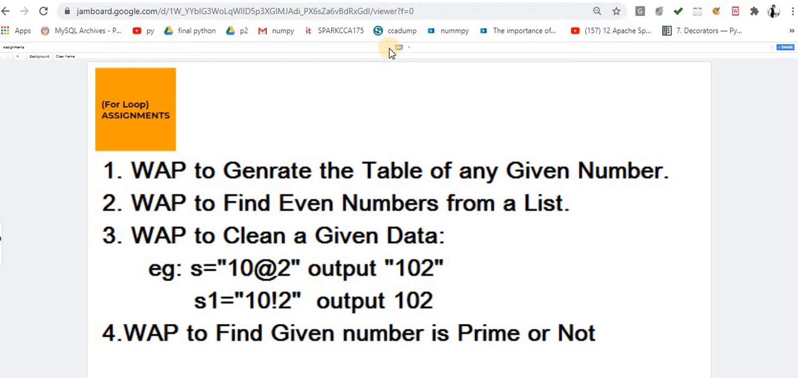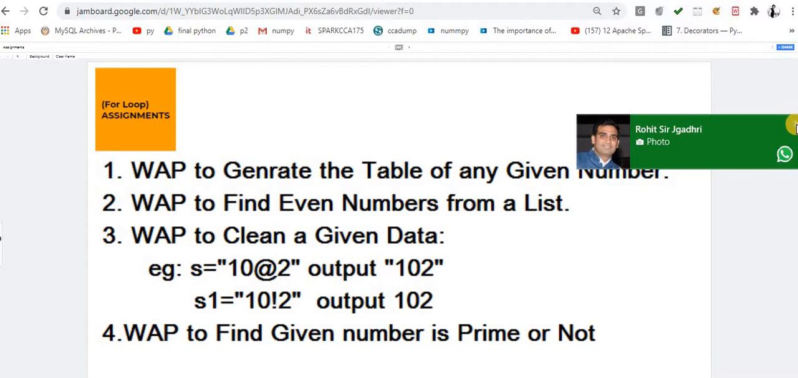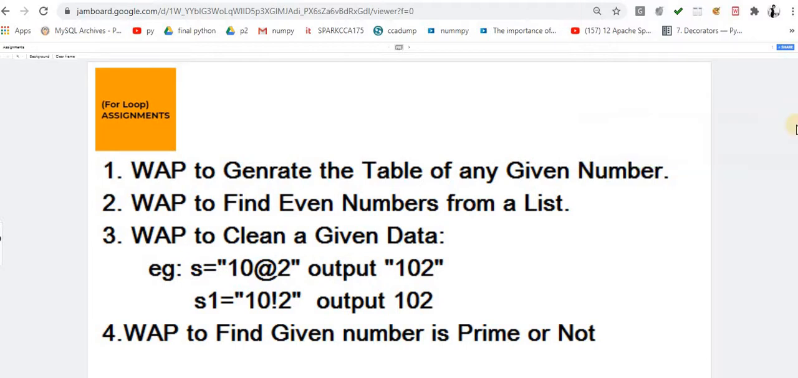The first is to write a program to generate the table of any given number. It's very easy, but I will show you all the logic for it. After that, write a program to find whether a number is even or odd. Then the cleansing of data. In this context, I already told you, you have to solve this into a generalized solution, because here the user can enter this or the user can enter this. I already explained it, watch my video.